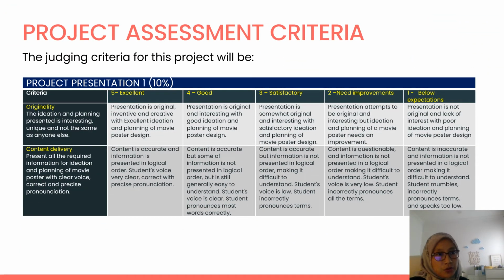Okay, so here are the project assessment criteria. It is very important for you to know them so that you can actually score for your project work. You can see the project presentation is 10%. The first criterion is originality: your presentation should be original, inventive, and creative, and of course with an excellent ideation and plan.